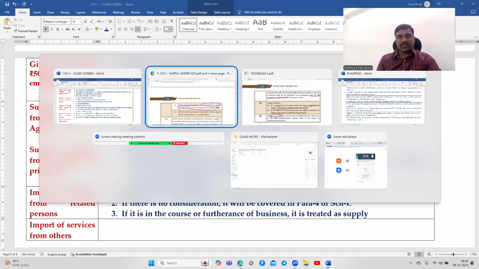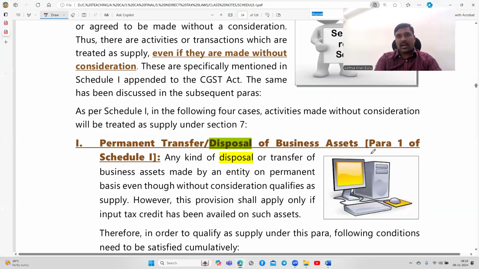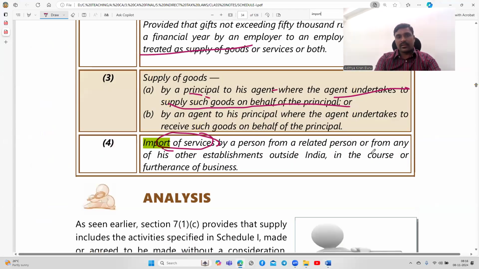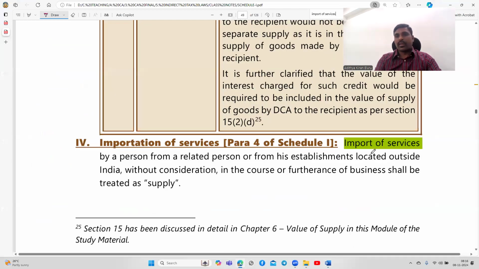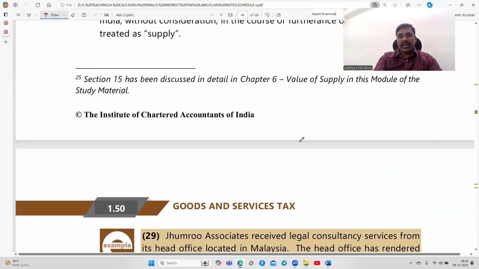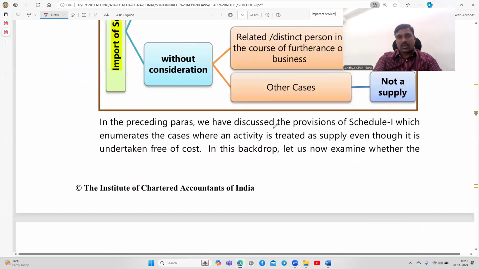In the board material, there is a separate detailed discussion on importation of services. I'll discuss this in detail later.